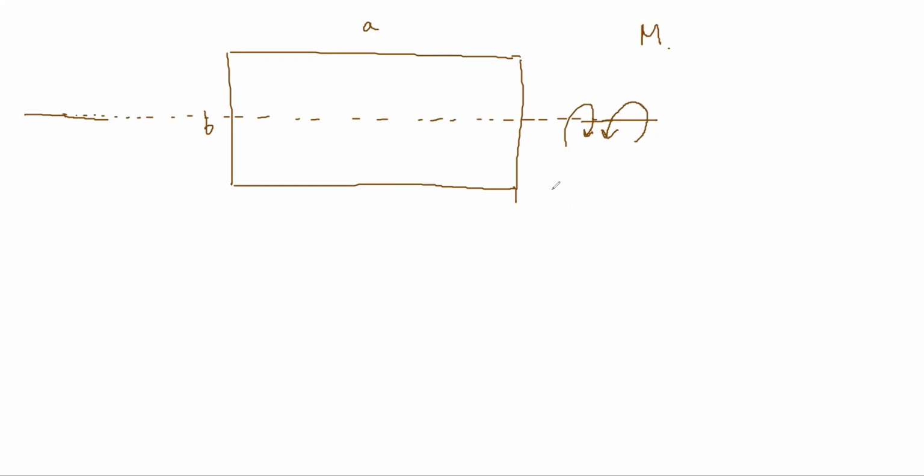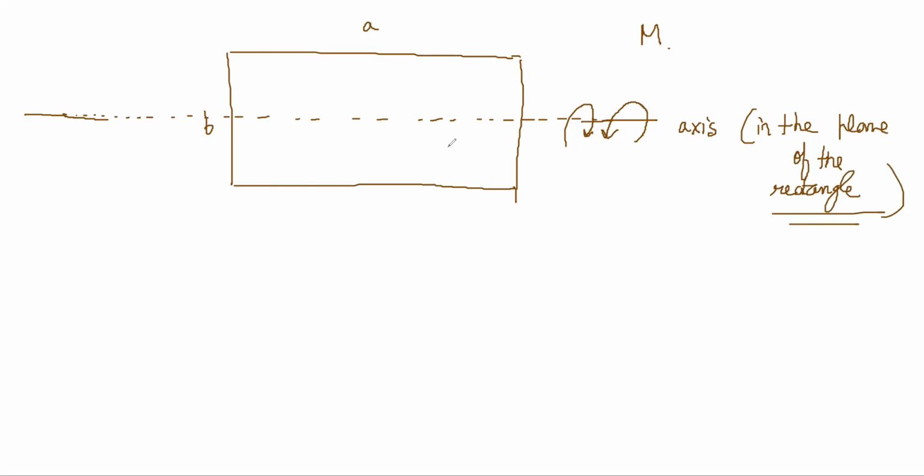I'm trying to flip it around this line, correct? Yeah. So this is my axis line. It is in the plane of the rectangle. So if it is in the plane of the rectangle, our question is basically find the moment of inertia about this axis. Try this right now yourself. Then this is the first part.